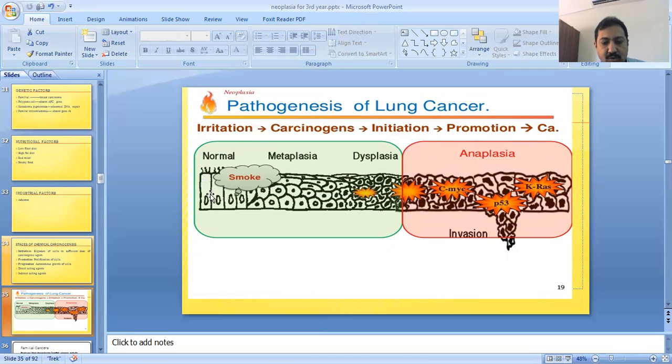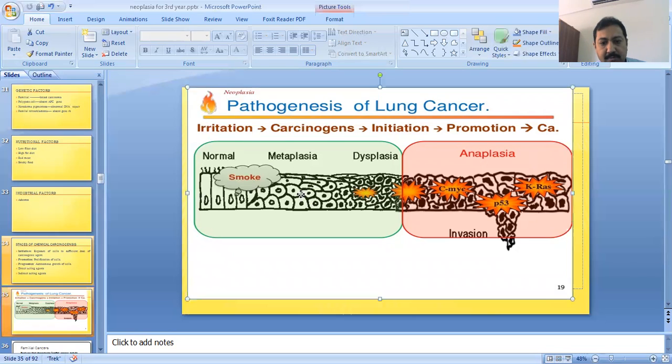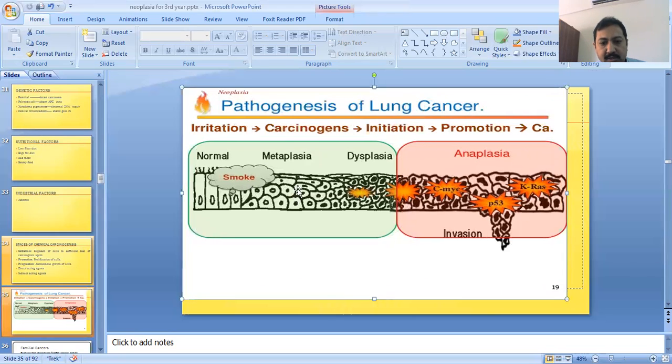First, this is the normal ciliated columnar epithelium of the bronchial lining or respiratory lining. And the inciting agent, the carcinogen, is smoking. Due to smoking, this normal epithelium will be replaced by squamous type epithelium or other type of epithelium. When this epithelium is replaced by another type of epithelium, the process is called metaplasia. So the second process in the pathogenesis of carcinogenesis is metaplasia.